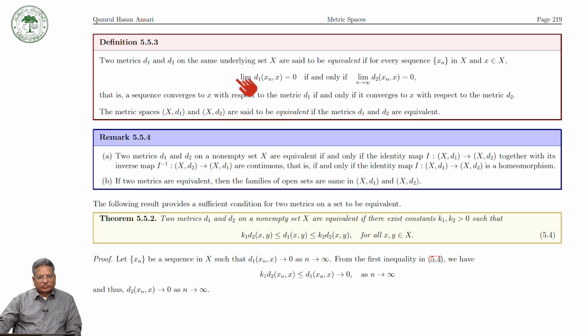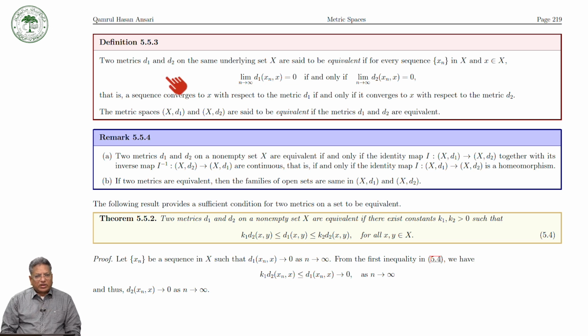And then we defined equivalent metrics. Suppose d1 and d2 are two metrics on the same underlying set X. These two metrics are said to be equivalent if for every sequence xn and point x in X, the sequence xn converges to x with respect to d1 if and only if it converges to x with respect to d2.